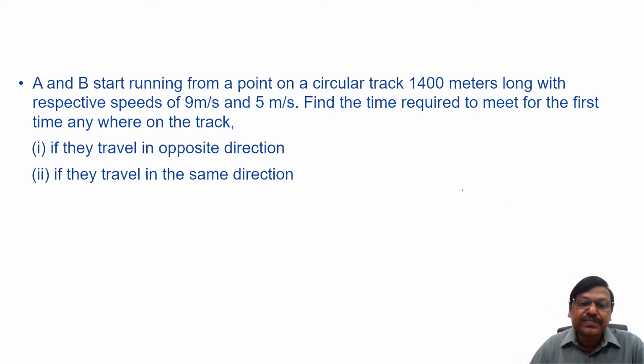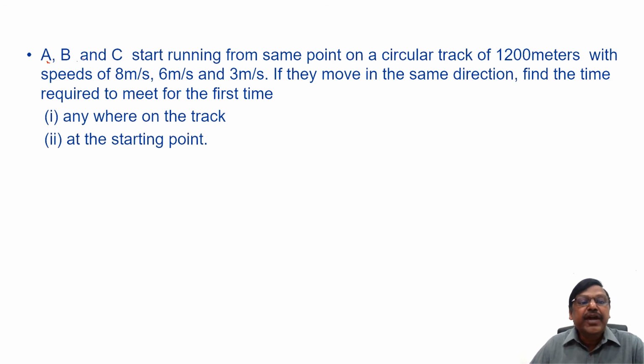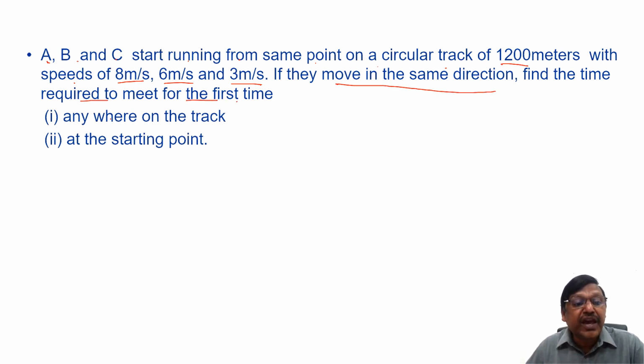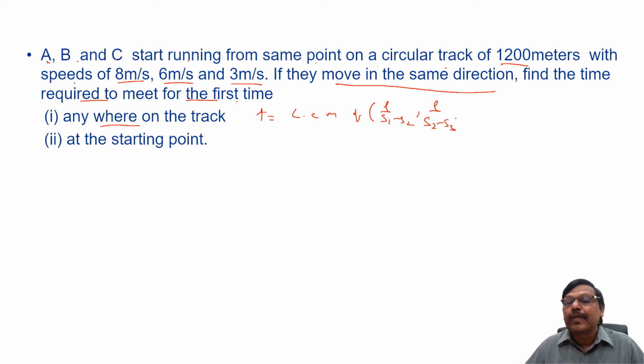For 3 people, A, B and C start running from the same point on a circular track of 1200 meters with speeds of 8 meters per second, 6 meters per second and 3 meters per second. If they move in the same direction, find the time required to meet for the first time anywhere on the track. It is LCM of L by S1 minus S2, L by S2 minus S3.